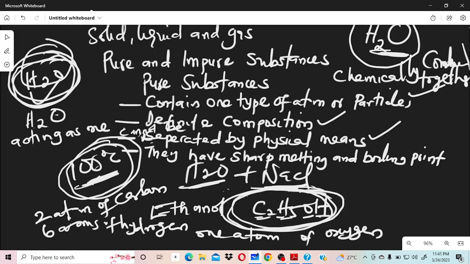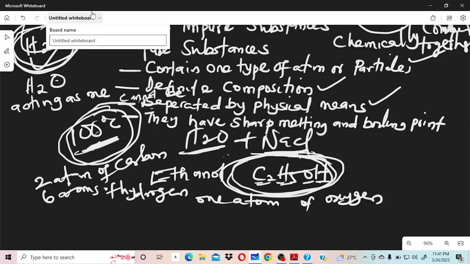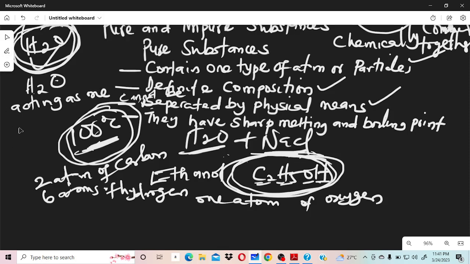So for this, we said the composition is definite. So we actually say it is what? It is a pure substance. I hope this is clear. Now, for the third one, they cannot be separated by physical means. Yes, if I give you some quantity of ethanol in a glass cup, of course you cannot separate the carbon from the hydrogen from the oxygen because they are chemically combined together. And I've said that for everything that is chemically combined together, you cannot separate them by physical means. So meaning it fulfills the third criteria.